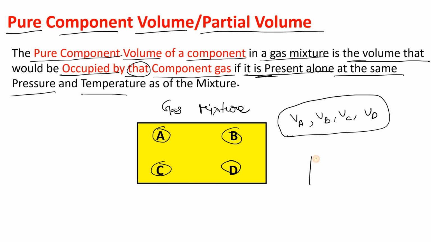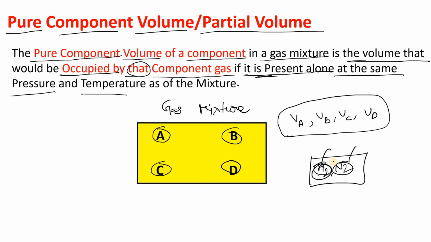Whenever we have to study any particular system, and we are handling a gas mixture, and in that gas mixture we have to study any particular component. So let's suppose we have hydrogen and nitrogen, and now I have to only study the hydrogen.